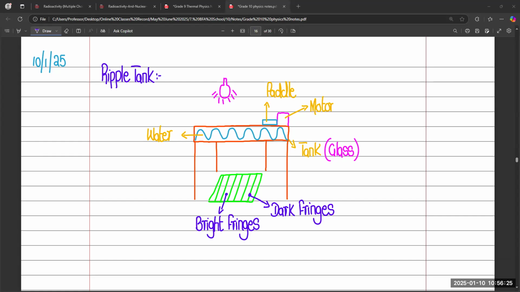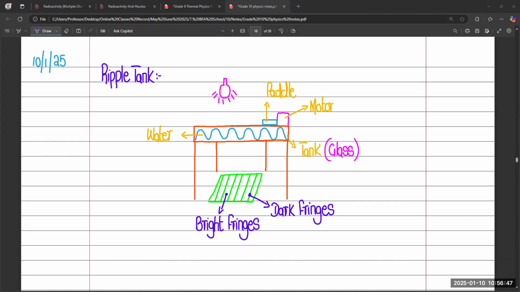Okay. So this is the setup of the ripple tank, and in your exam they will not ask about the description of it or the working of it. We know how it works. There is a paddle that continuously strikes the water and generates water waves, right?